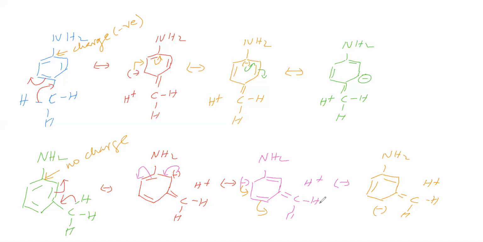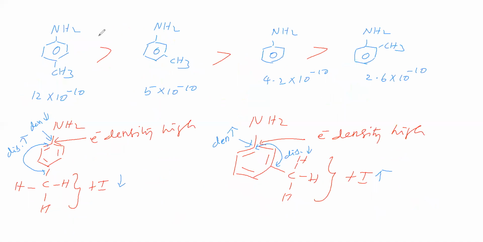We explained basic strength. Now we will see the experimental fact. Experiment says that this basic strength is more than this. So which factor should we consider to explain this basic strength: hyperconjugation of methyl group or inductive effect of methyl group? We have to consider hyperconjugation of methyl group, not the plus I effect. Based on hyperconjugation we can explain why this basic strength is greater than this. So Kb is greater than this, therefore basic strength is greater than this.